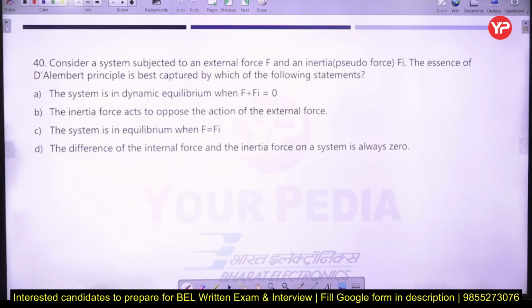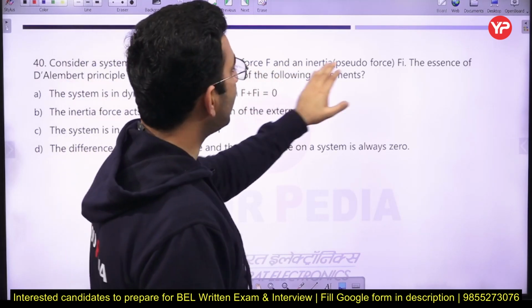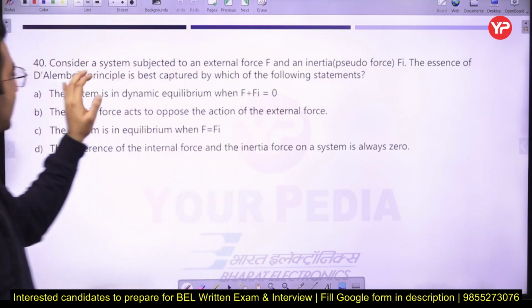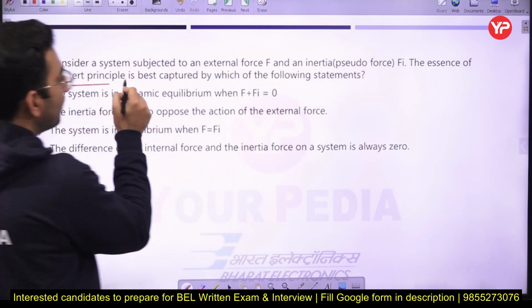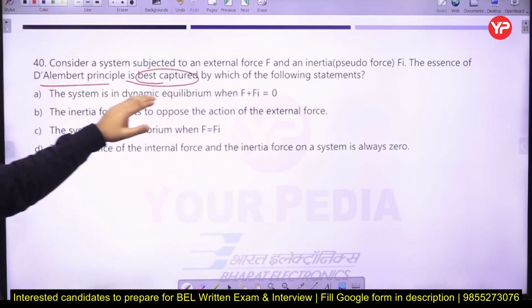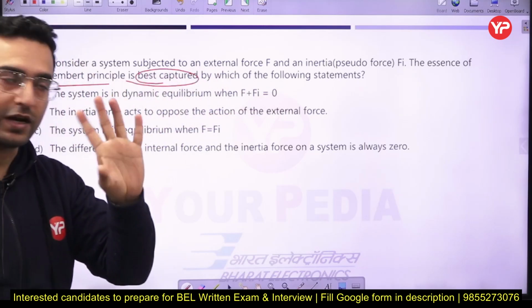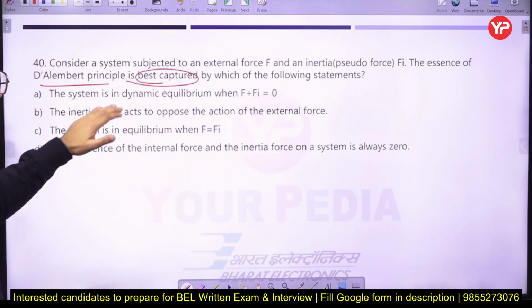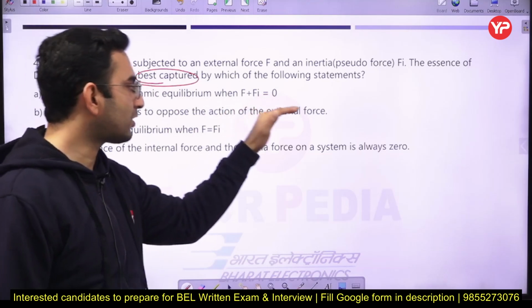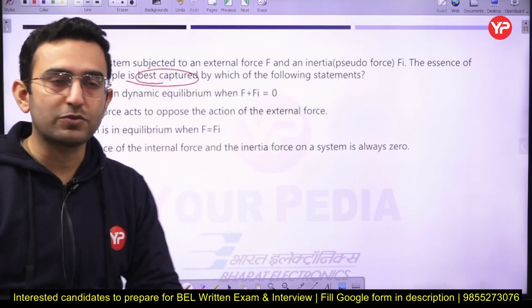Next part, consider a system subjected to an external force F and an inertia pseudo force Fi. The essence of D'Alembert principle is best captured by which of the following statements? The system is in dynamic equilibrium when F plus Fi is equal to 0. That is correct, that is a correct statement. The inertia force acts to oppose the action of the external force, that is also correct. Okay, that is why the body is coming into the dynamic equilibrium state.